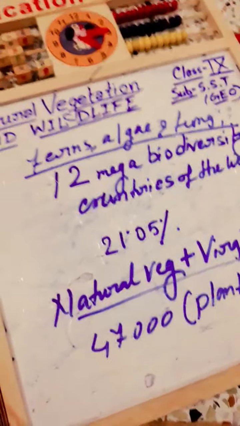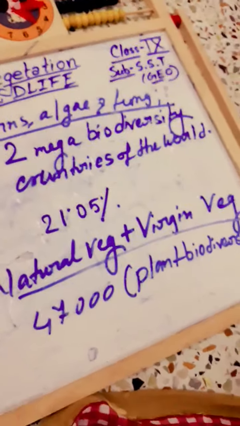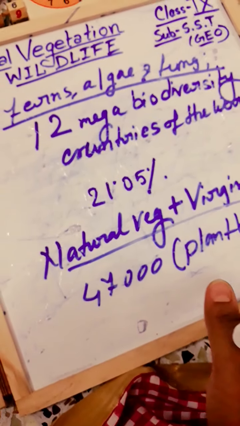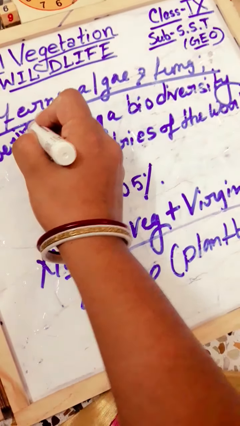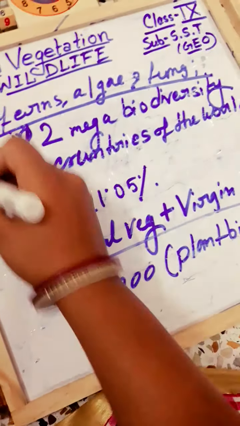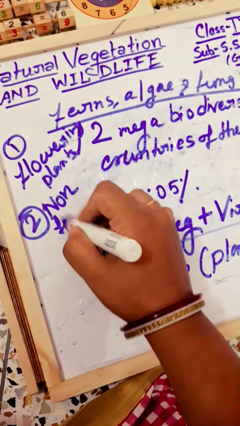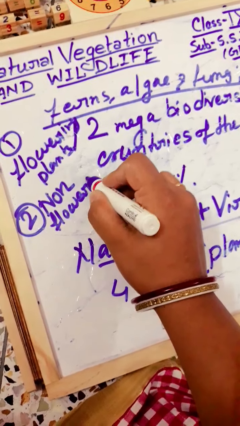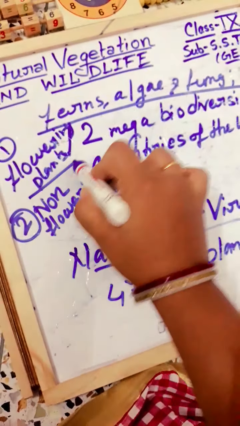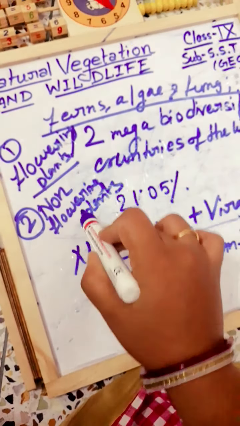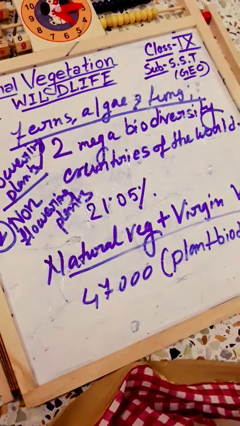So natural vegetation can be divided into two types of plants: number one, flowering plants, and number two, non-flowering plants. Flowering plants, you know the examples, but the examples of non-flowering plants are ferns, algae and fungi.